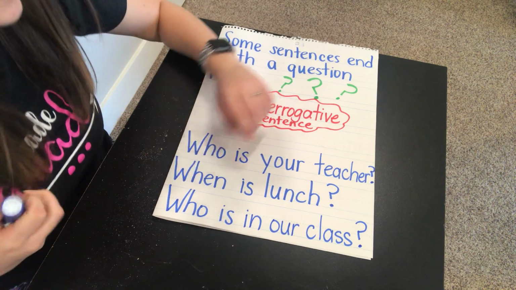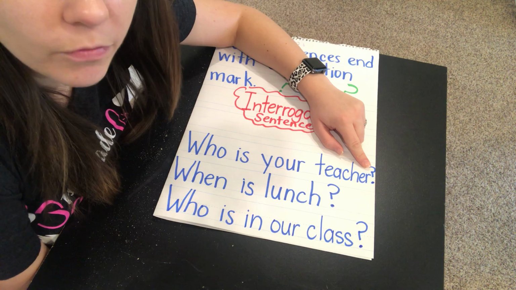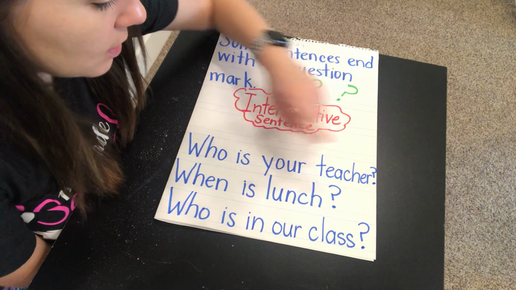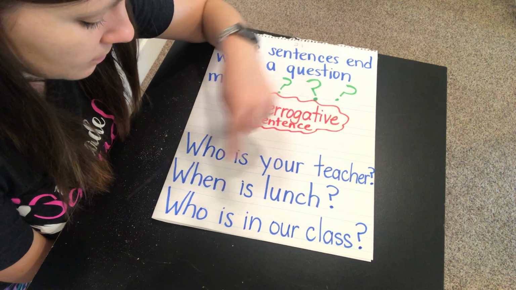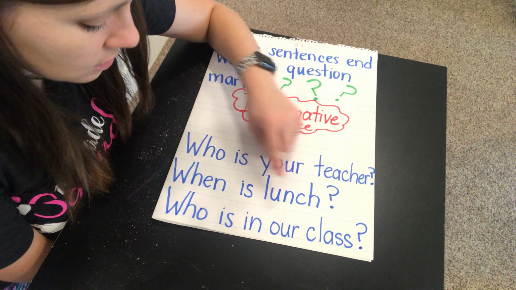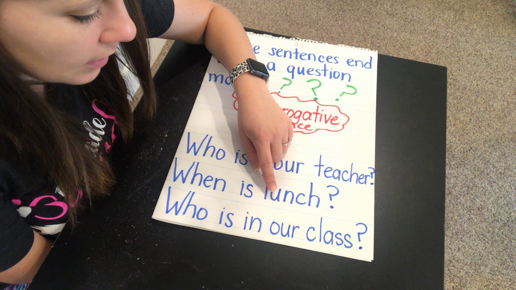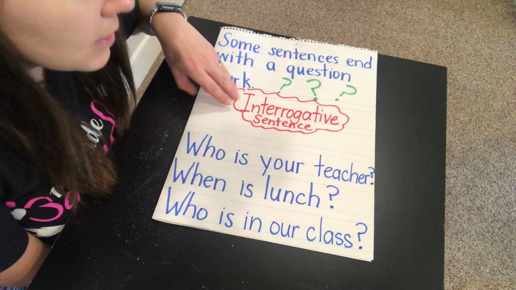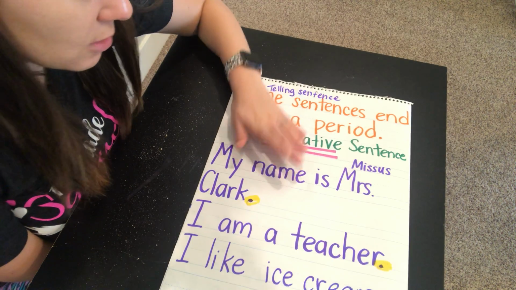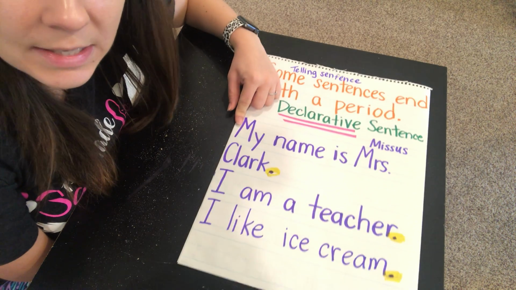Whenever you read sentences that end with a question mark, your voice should sound a little bit different. It kind of goes up at the end. So, who is your teacher? When is lunch? Who is in our class? Your voice sounds a little bit different when you read question sentences. When you're reading sentences that end with a period, your voice usually stays the same.